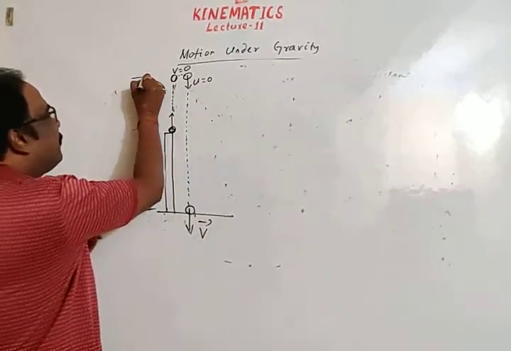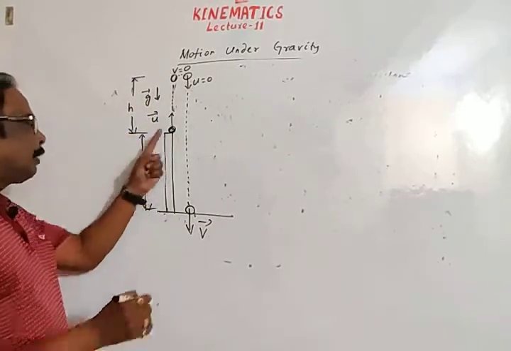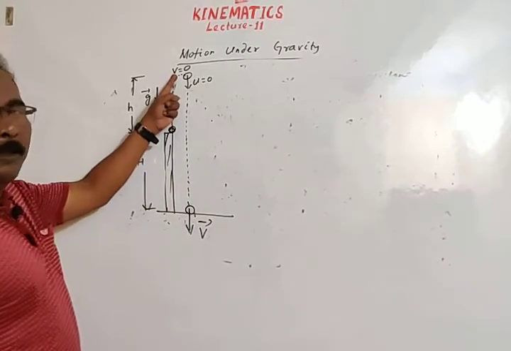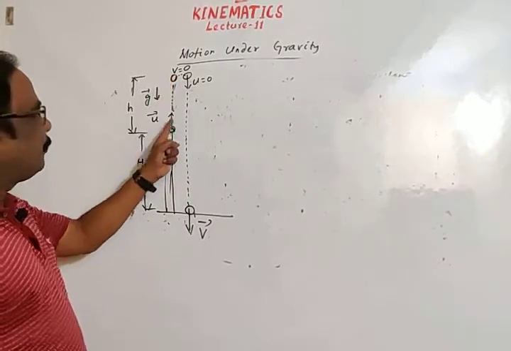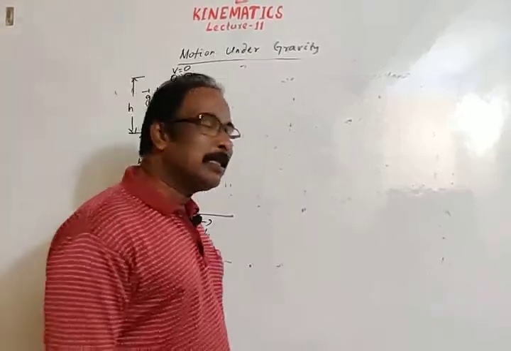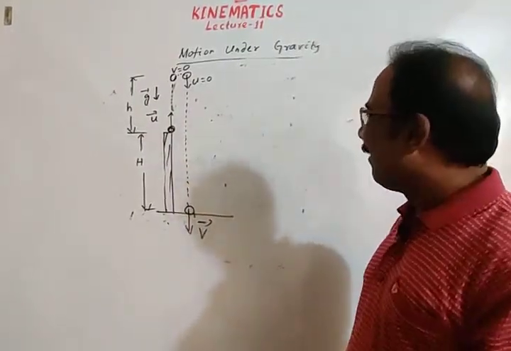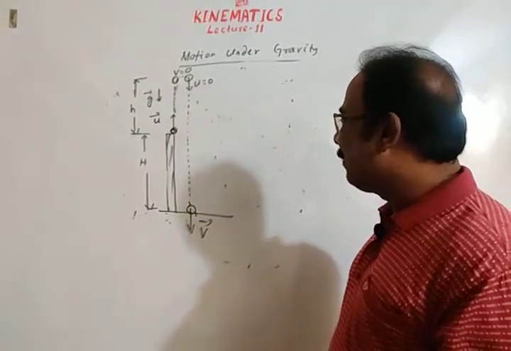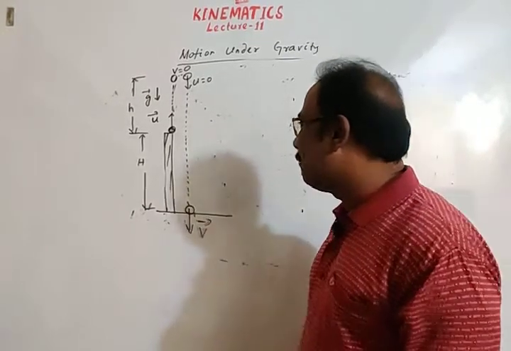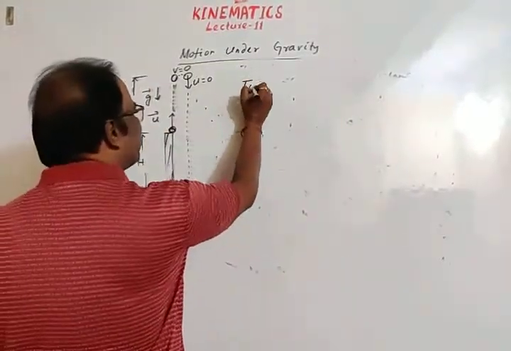Let height above the tower is h. Height of the tower is capital H and height above the top of the tower to which the body rises is small h. Okay, this is the data which are given or may be given in our question or numerical. We'll solve different forms. Okay, first let's find time of flight.